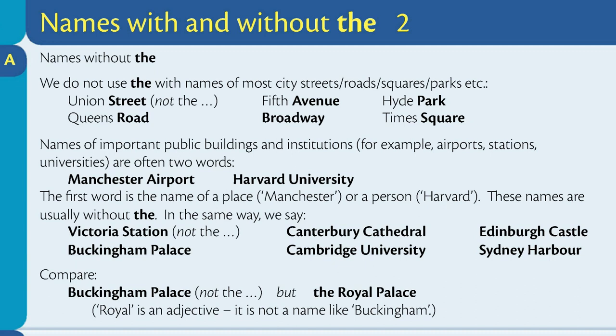In the same way, we say Victoria Station, Canterbury Cathedral, Edinburgh Castle, Buckingham Palace, Cambridge University, Sydney Harbour. Compare: Buckingham Palace, but the Royal Palace.